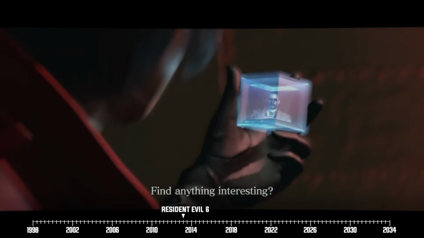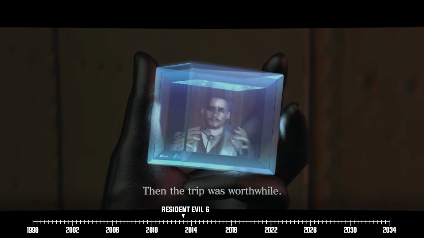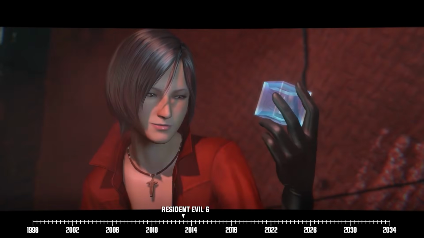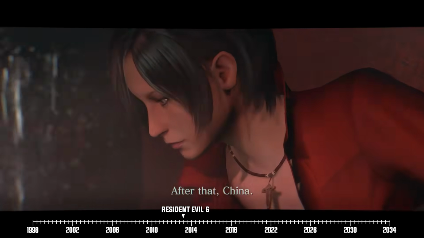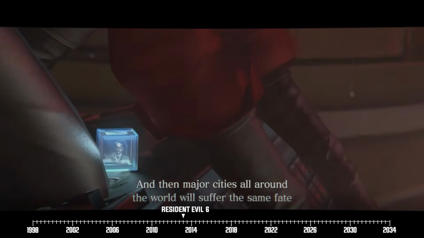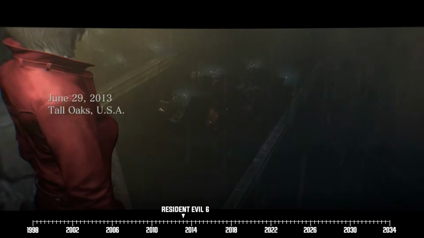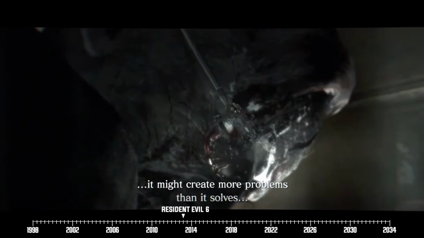Ada soon makes her exit and gets another call from Derek, telling her that the same orders she found in the submarine are a part of the bigger picture. Derek also informs Ada about Neo Umbrella's latest plans, that they're going to strike the US and then China after that. So Ada makes her way to the States, where the attack at Ivy University and Tall Oaks soon transpires and leads to the president's demise.